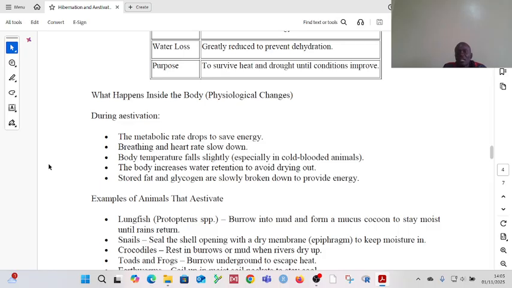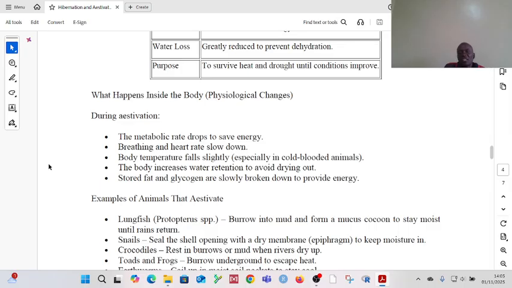The body temperature, this time, it also falls slightly. Okay? Then, because it is hot, inamaanisha maji hayapatikani rahisi. So the body of the animal, in this case, will increase ways in which it can retain water so that it can avoid being dehydrated.